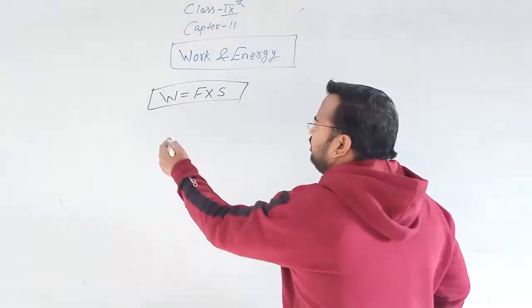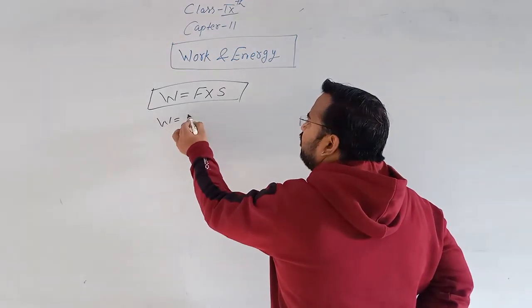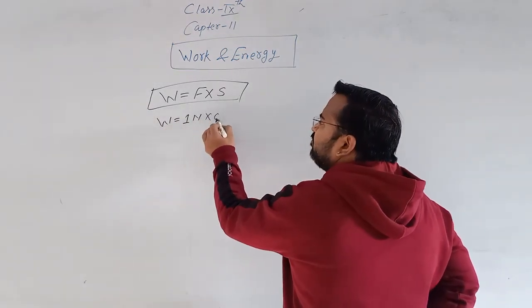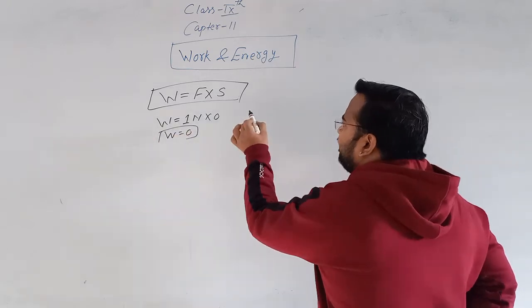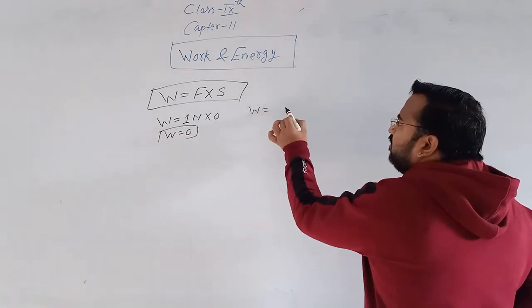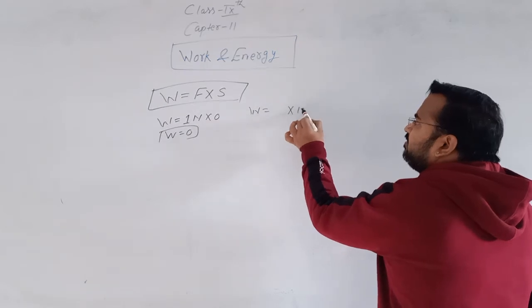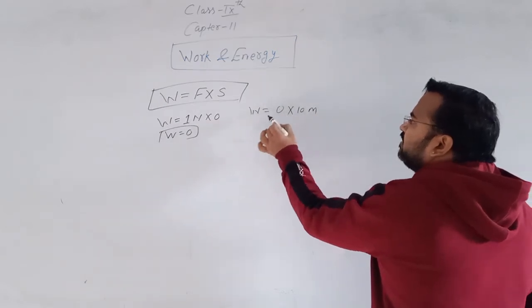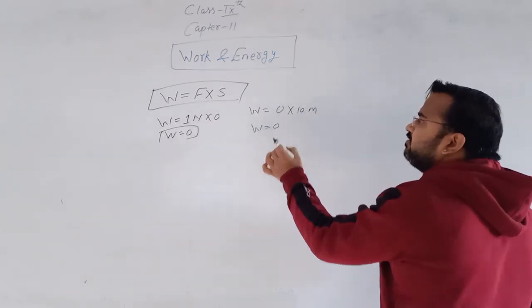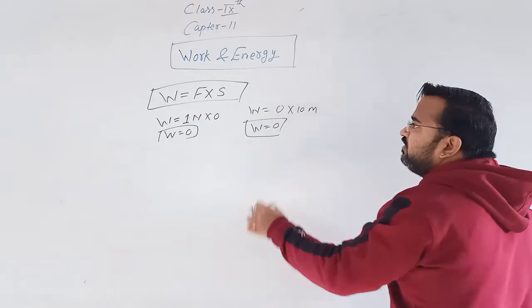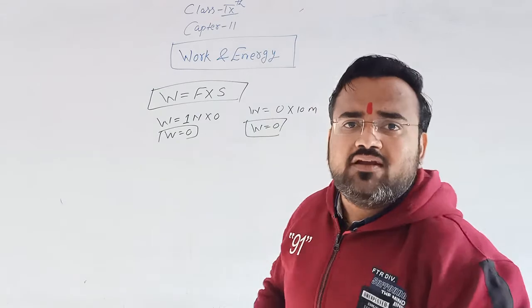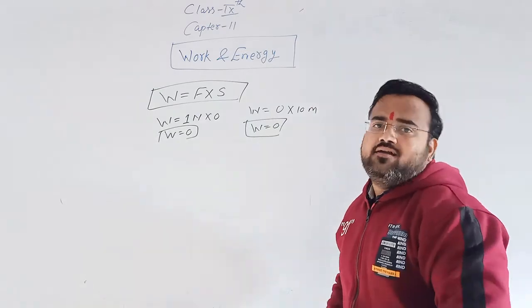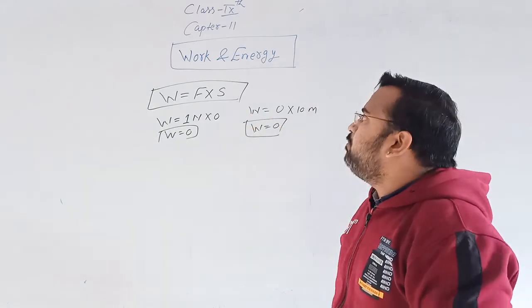For example, 1 Newton force and no displacement, so work done is zero. If displacement is 10 meter and no force is applied, then also the work done is zero. So without the product of force and displacement, the work cannot be done. Both are very important.